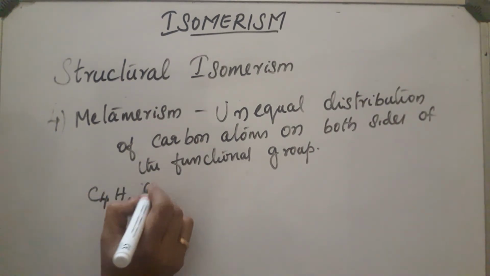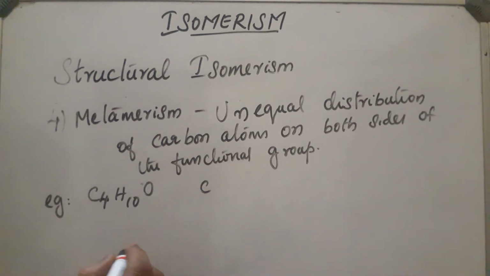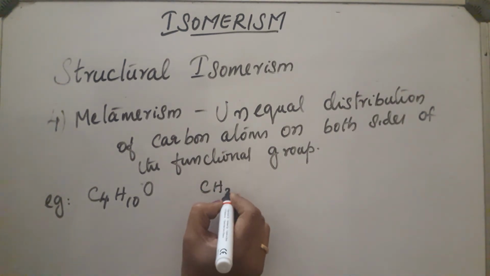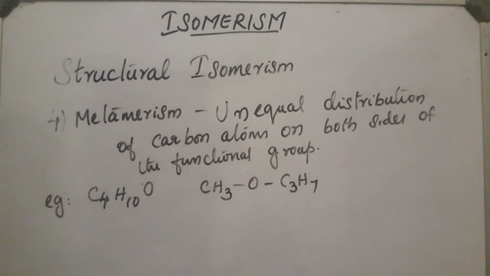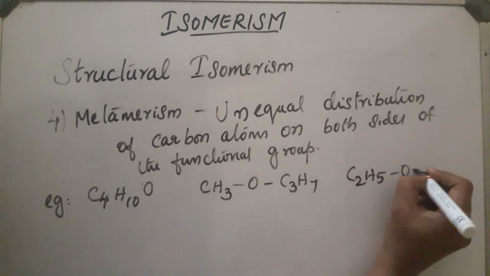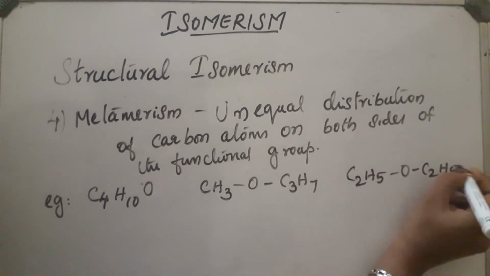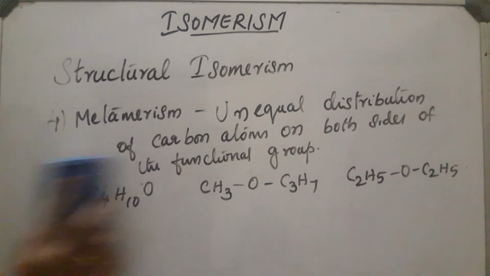C4H10O. We can write this in two ways: CH3O C3H7, which is an ether, and also C2H5O C2H5. Both have the same molecular formula but unequal distribution of carbon atoms on the two sides. This is called metamerism. This much about structural isomerism.